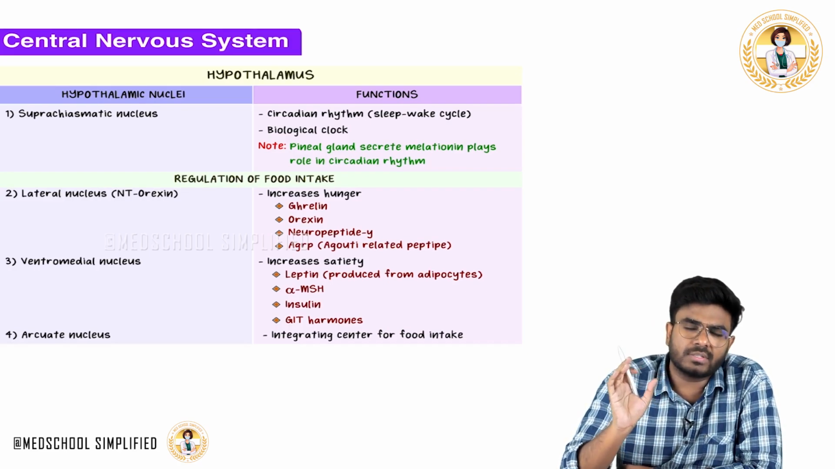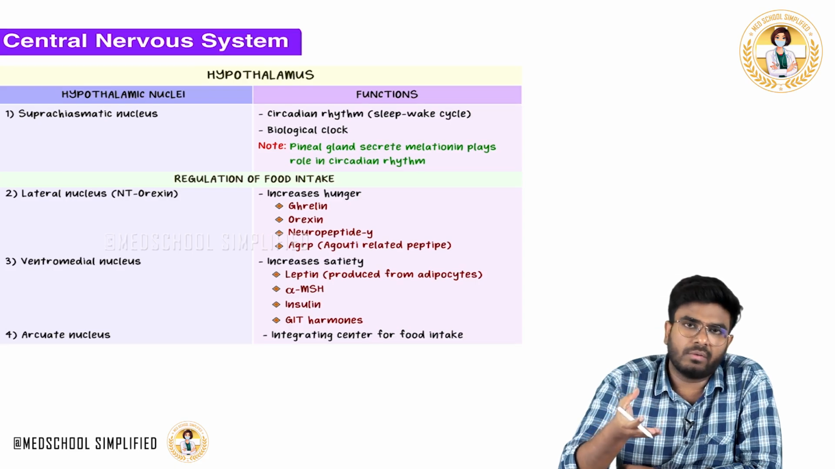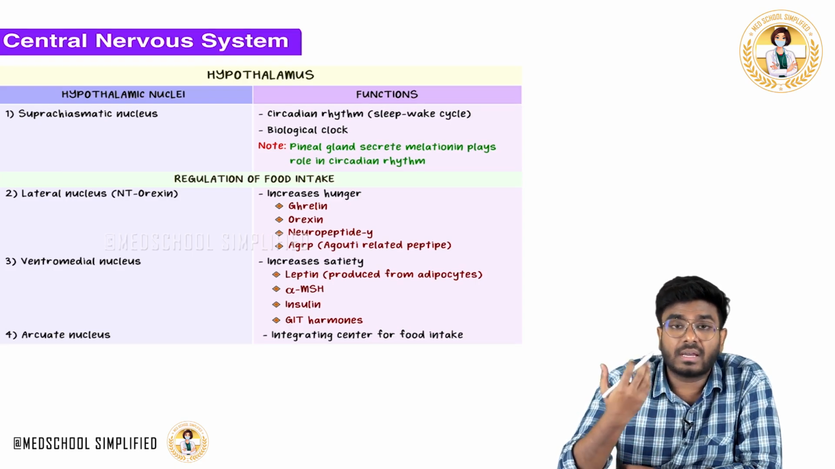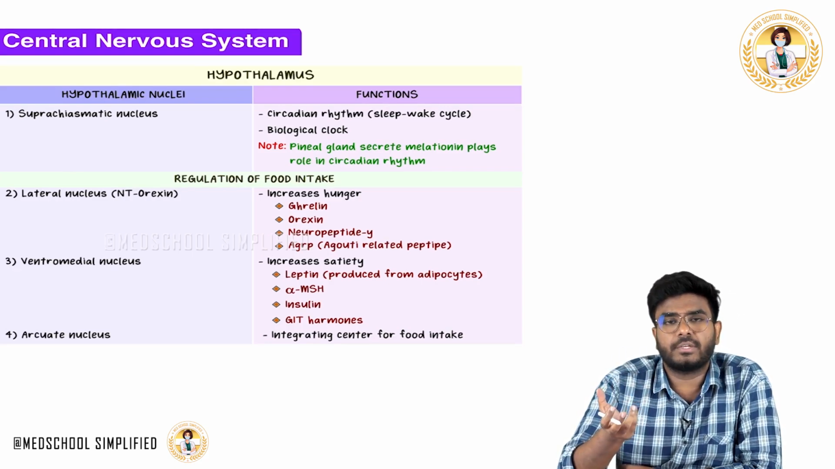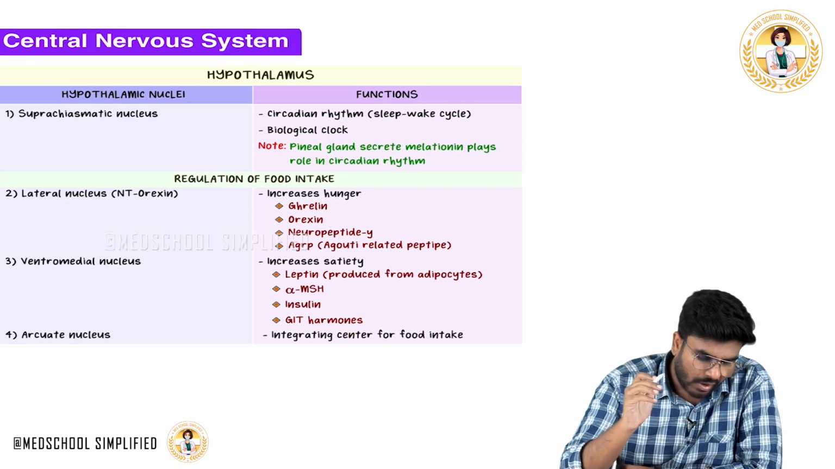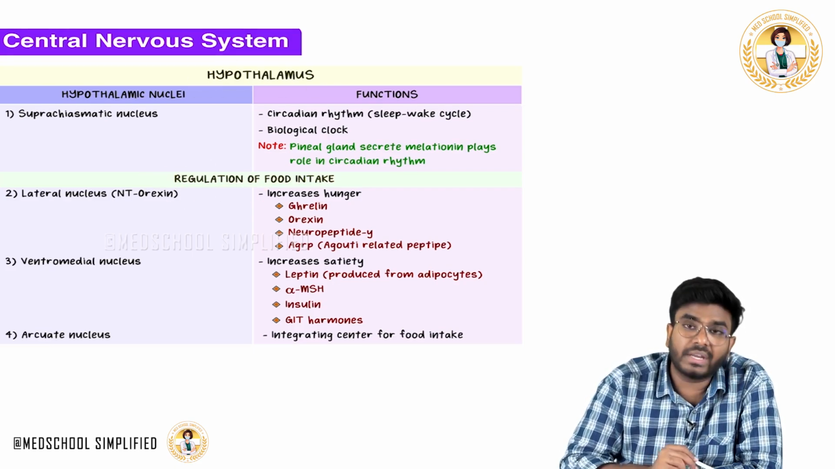So now tell me, if someone asks you, what is the gland which helps in the circadian rhythm? The pineal gland. What is the hormone? Melatonin. What is the nucleus in the hypothalamus which is responsible for this biological clock or circadian rhythm? It is the suprachiasmatic nucleus. Okay, done. Now let's talk about the role of the hypothalamus in regulation of food intake.